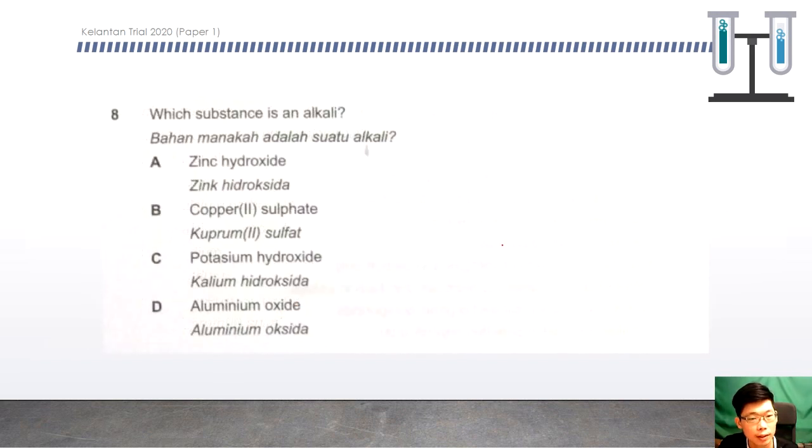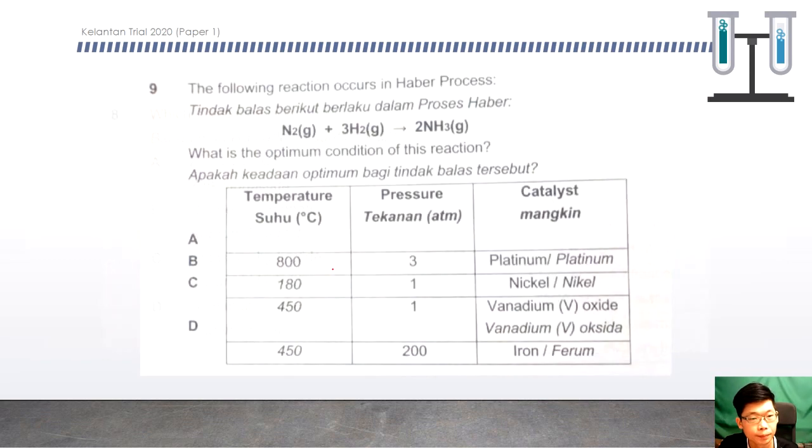Which substance is an alkali? Let's check. Potassium hydroxide is a strong alkali. Question number 9. Which of the following reactions is the Haber process? The Haber process produces ammonia. The optimum conditions use iron as the catalyst, so D is the answer.